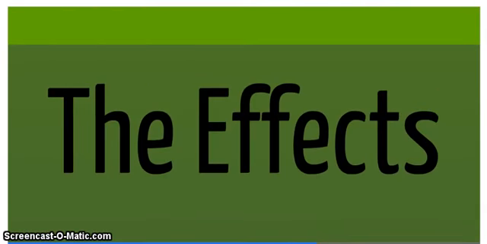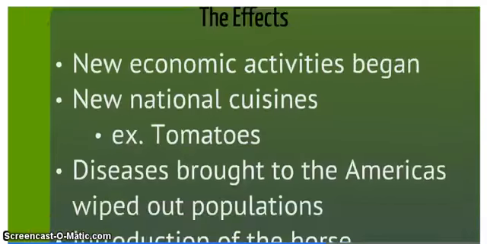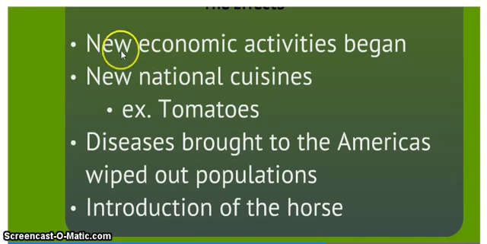Here are some of the effects of the Columbian Exchange. 1. New economic activities began. Trade was growing. People were figuring out how they could make the most money and trying to get all that money. New national cuisines. Now, since new foods were introduced, these two worlds can cook new types of dishes. For example, now both worlds can use tomatoes to make new types of foods which I've never thought of or had before. Diseases brought to the Americas wiped out the populations.